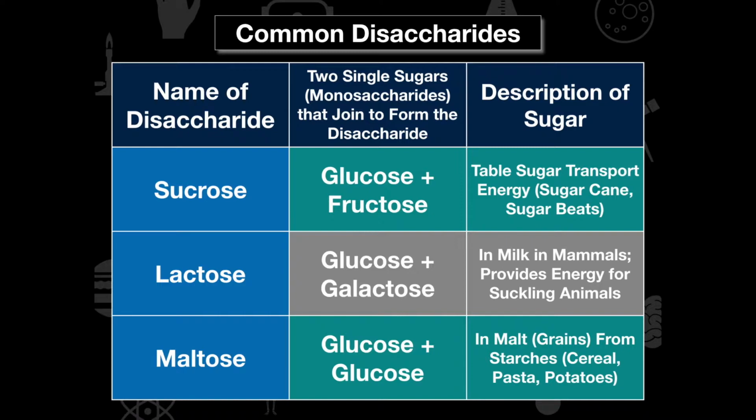This is important for generating milk in mammals and providing energy for suckling animals. And then we have glucose and glucose. If we put them together, we get maltose, which is basically malt and grains. And this is going to be derived from starches and cereals and pastas. But again, we're taking 2 sugars, we're putting them together. We have 2 monomers, so we're going to get a polymer. And we use the word disaccharide, meaning that there are 2 sugars put together.